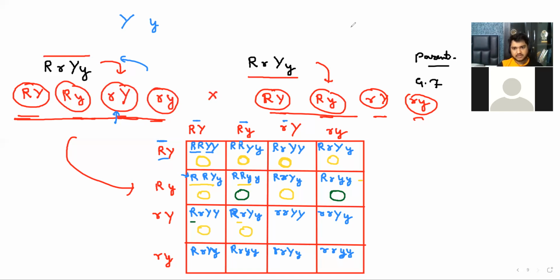No, wrinkled yellow. Are you sure? Yeah, I am sure. Okay, so it is wrinkled, but it is yellow because it is capital Y yellow. Okay, and this one, wrinkled and yellow. Okay. This one, round and yellow. Okay, this one, round and green.